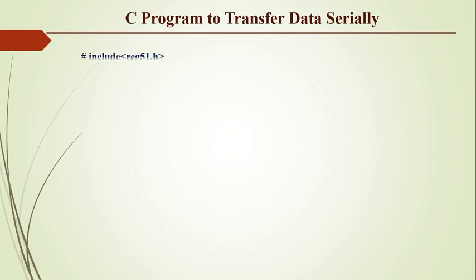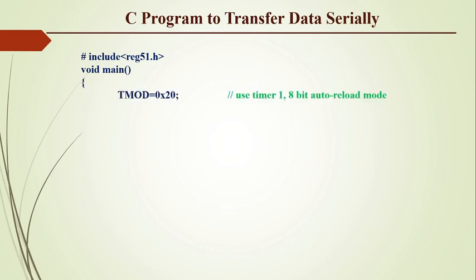Now the C program for the same. Our first line is include reg51.h, then the main program, void main. By loading the value 0x20 into TMOD, we are configuring timer 1 into mode 2. Then we are loading the value for baud rate 4800, that is 0xFA, into TH1. Now we are configuring the SCON register. Then by using the instruction TR1 equal to 1, start the timer.